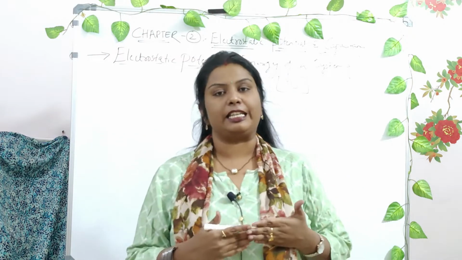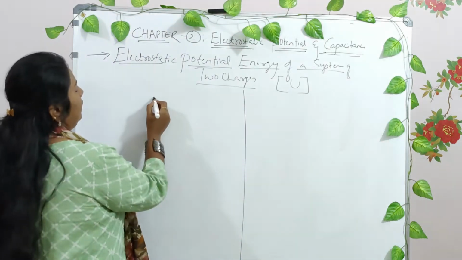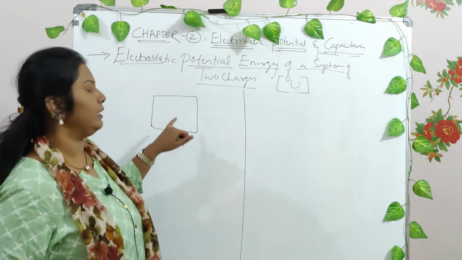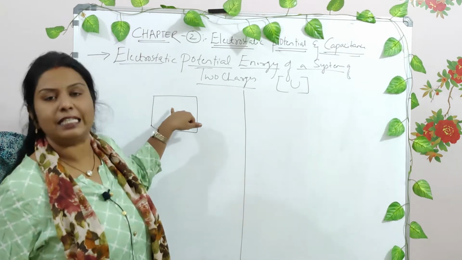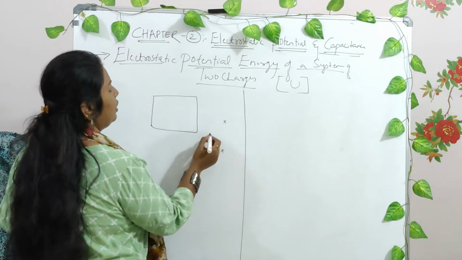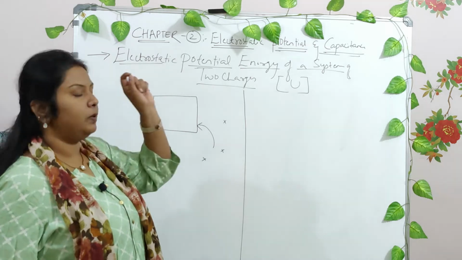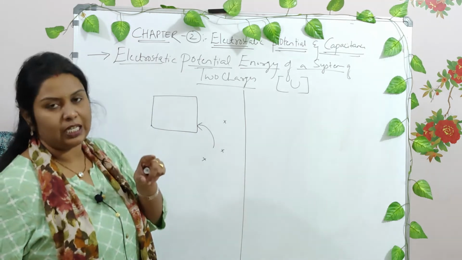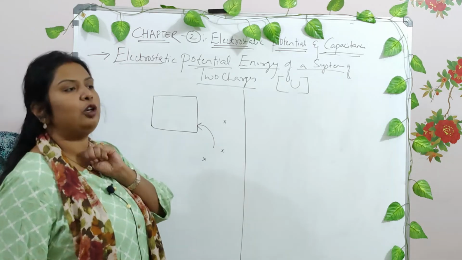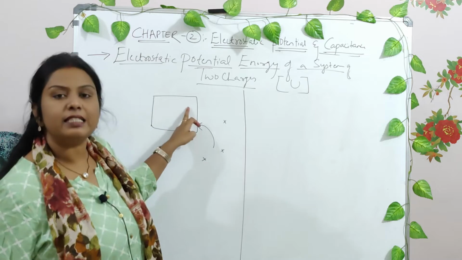First, let us understand what we mean by system. When you say system, a system is a region where only the internal parameters are considered. Anything outside the system is not considered in this particular system. Any amount of charge or any body present outside the system will not contribute to any changes or differences made in the system, right?